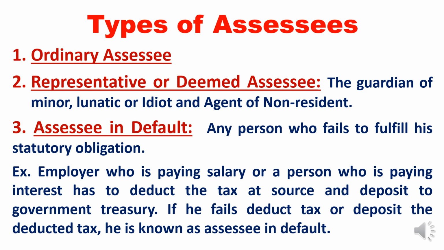Suppose an employer's duty is to deduct the TDS, tax deducted at source, from the employee's salary, or from any interest payment you are making. The TDS amount which you have deducted should be paid to the government income tax department or government treasury on behalf of the person from whom you have deducted the tax. Clear? So if you fail to deduct the tax or if you fail to deposit it to the government, in both cases you will be called an assessee in default. I hope I made you understand this concept. Clear? So we will further proceed.